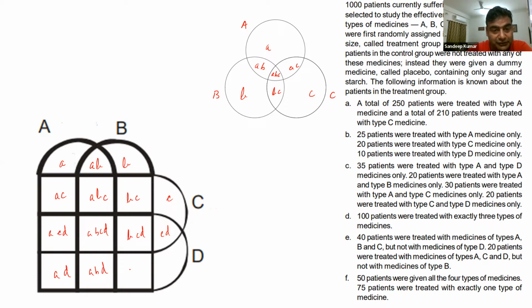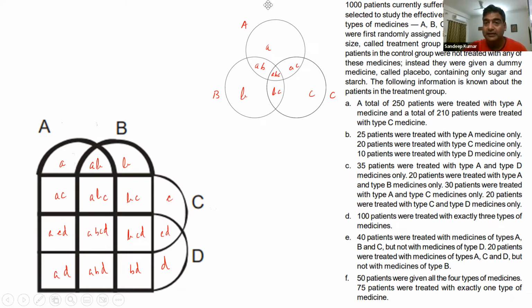We will have BD. And we will have D. So when we count, we get 15 distinct regions. Now, anyone who is clear about this will be able to solve most of the questions related to the set. Okay, so now let's look at the question.